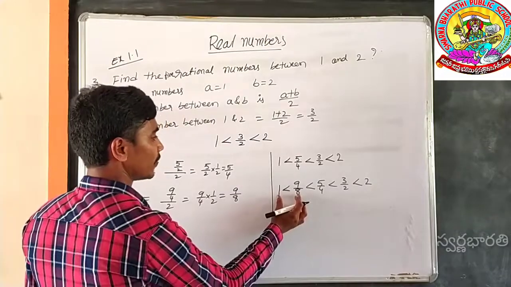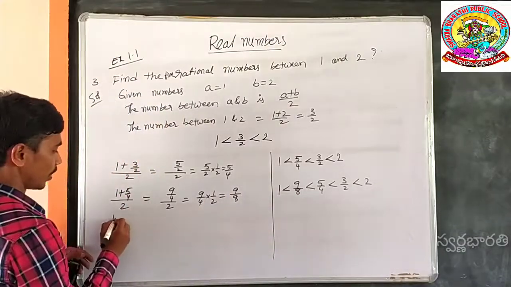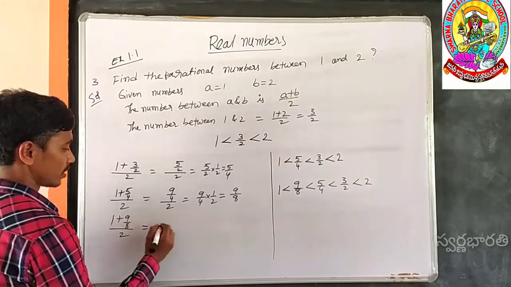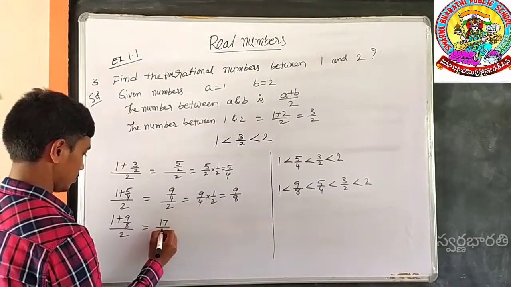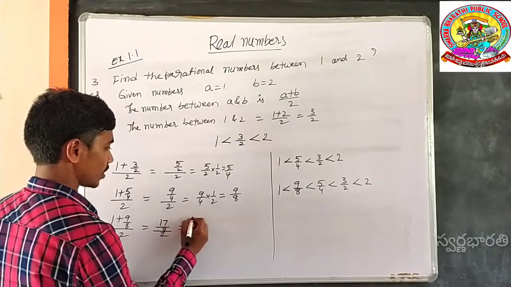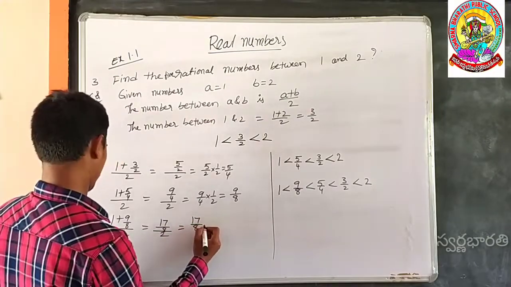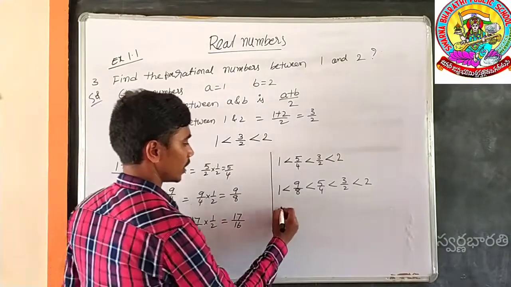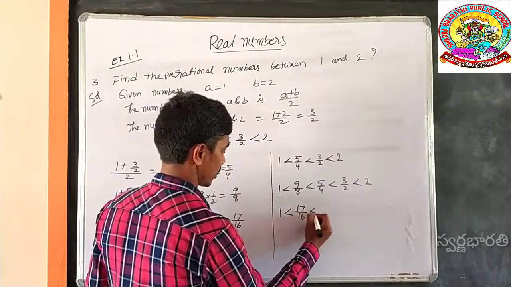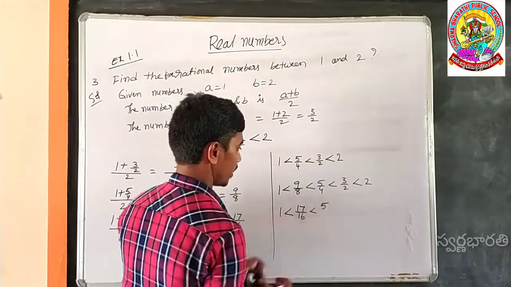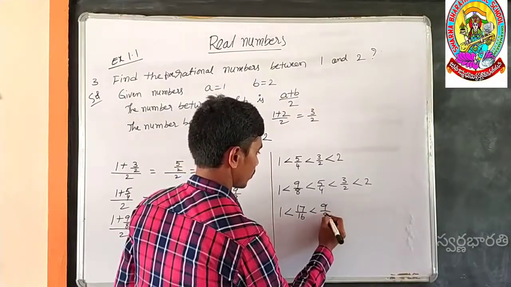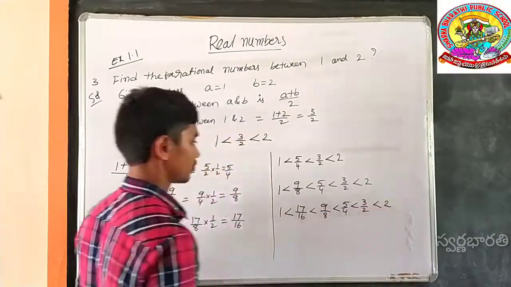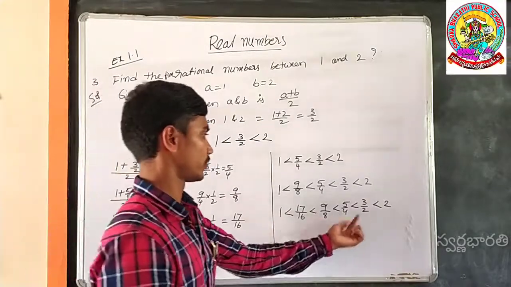Next, the number between 9 by 8 and 1. 1 plus 9 by 8, by 2, is equal to 8 ones are 8, 8 plus 9, 17 by 8, whole by 2. 17 by 8 into 1 by 2 is equal to 17 by 16. 1 is less than 17 by 16 is less than 9 by 8 is less than 5 by 4 is less than 3 by 2 is less than 2. 1, 2, 3, 4.